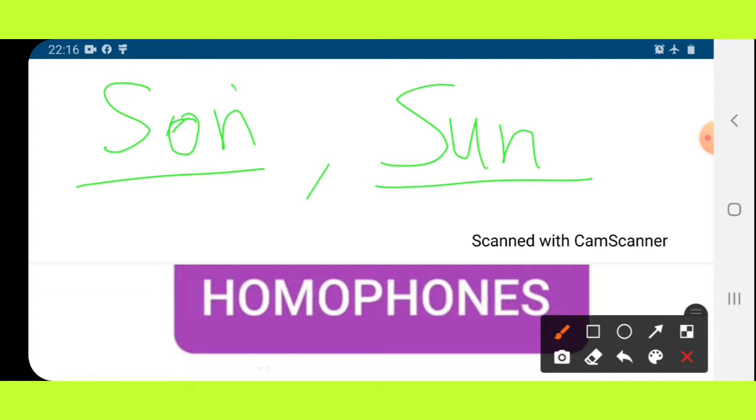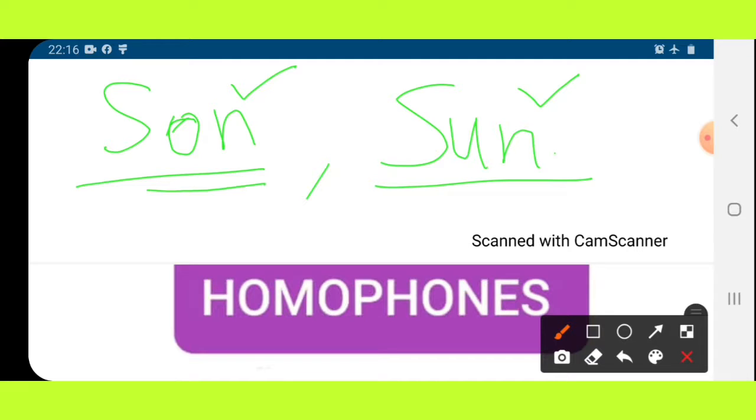This son means the relation, and this sun is the ball of fire that gives us heat and light. This is "dad's son" and this is the sun in the sky.